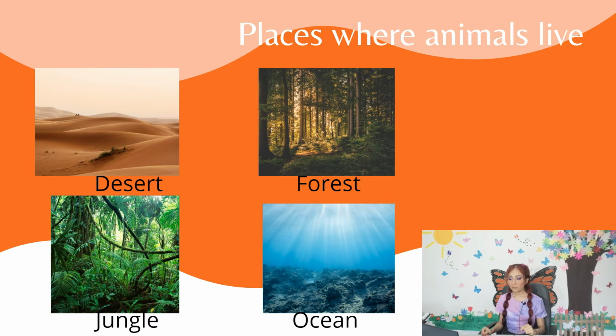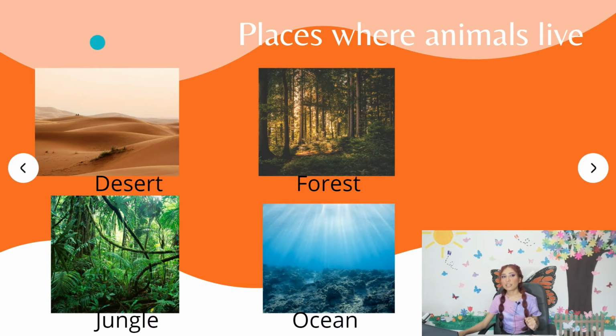As you can see in here, we have 4, as I told you, and we have desert. Repeat, desert. Okay, very good, the desert. What animals can live in a desert? For example, camels. Camels are the most common animals that live in the desert. Very good. Desert is very known as a place where you can't find water. It's pretty hot in there. But at night, it's really cold. It's supposed to be like that.